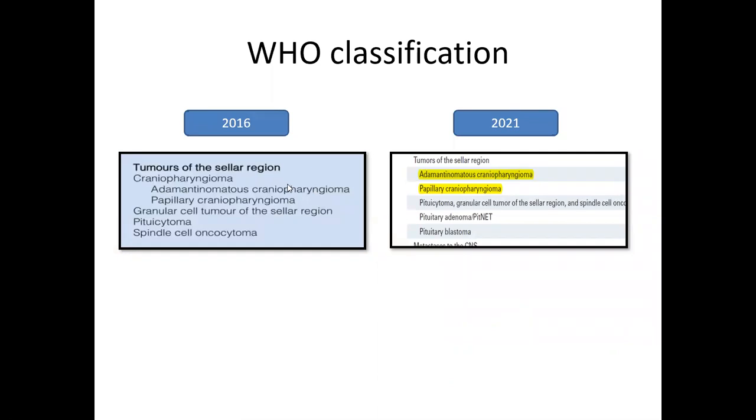If you see the WHO classification, craniopharyngioma is mostly of two types: adamantinomatous craniopharyngioma and papillary craniopharyngioma. They are different entities subdivided into two groups. In 2016 they were divided into adamantinomatous and papillary craniopharyngioma, but in the 2021 classification these two are separate entities.